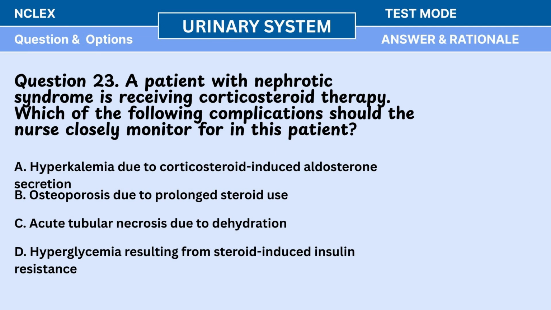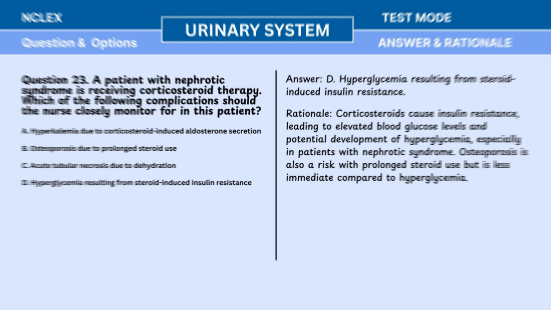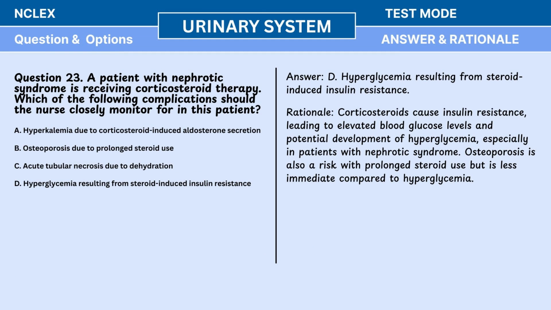Question 23. A patient with nephrotic syndrome is receiving corticosteroid therapy. Which of the following complications should the nurse closely monitor for in this patient? A. Hyperkalemia due to corticosteroid-induced aldosterone secretion. B. Osteoporosis due to prolonged steroid use. C. Acute tubular necrosis due to dehydration. D. Hyperglycemia resulting from steroid-induced insulin resistance. Answer: D. Hyperglycemia resulting from steroid-induced insulin resistance.